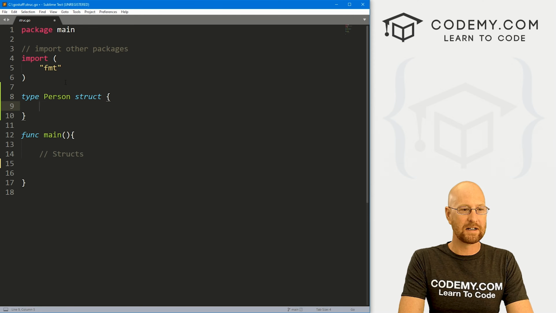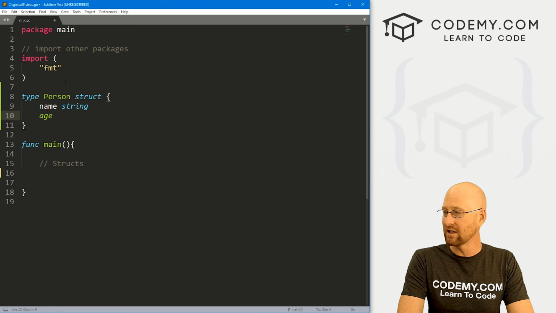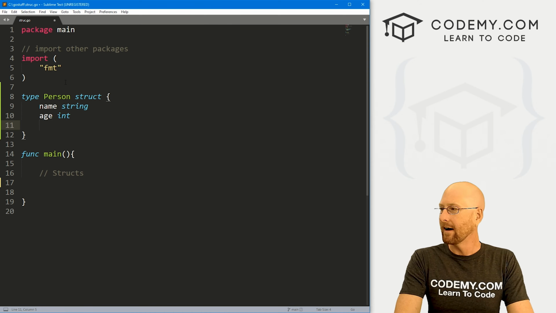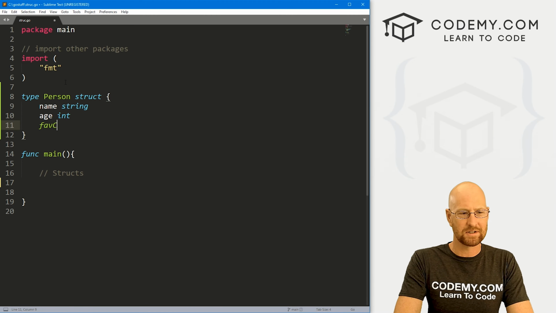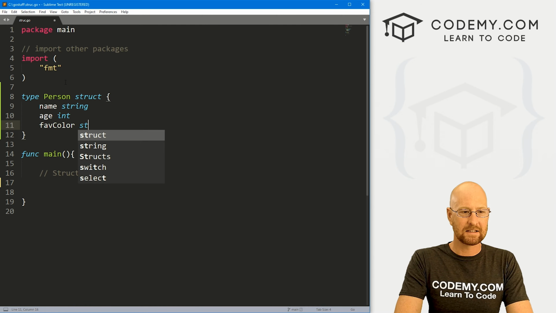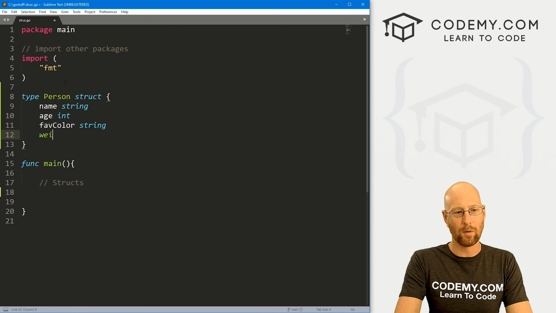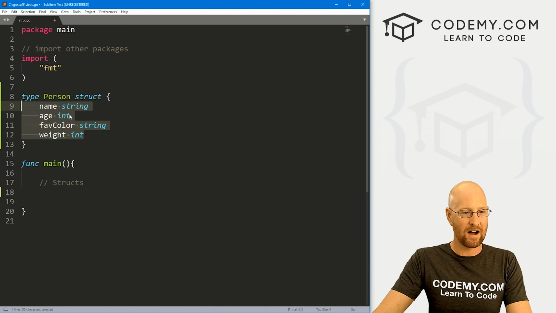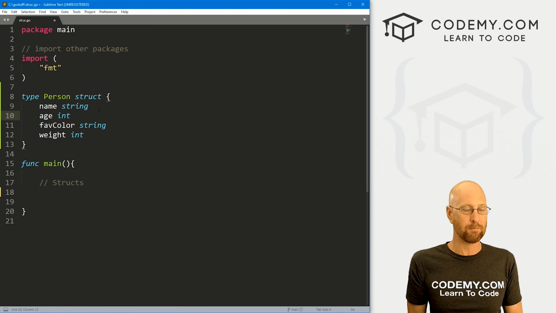And then inside of here, we define it. So our person is going to have a name, and that's going to be a string. Our person is going to have, let's say, an age, and that'll be an integer. See, we can have different types of data in our struct. Let's see, what else? Let's say our person's going to have a favorite color, and that's going to be a string. And then let's also give them a weight, and that's going to be an integer. So we've got this thing defined, and this is the sort of stuff we can put in our struct.